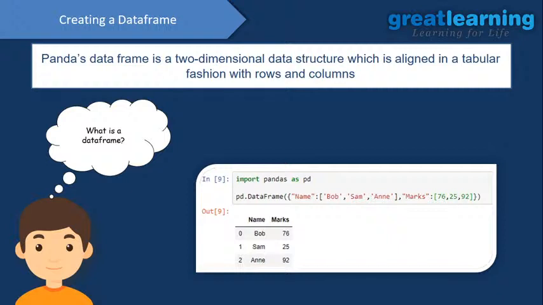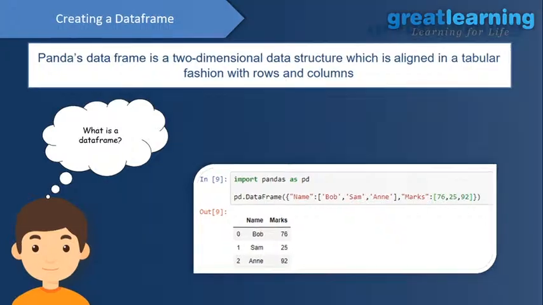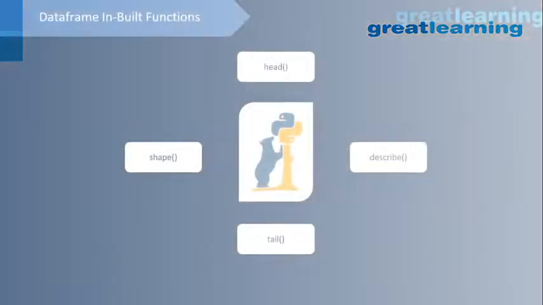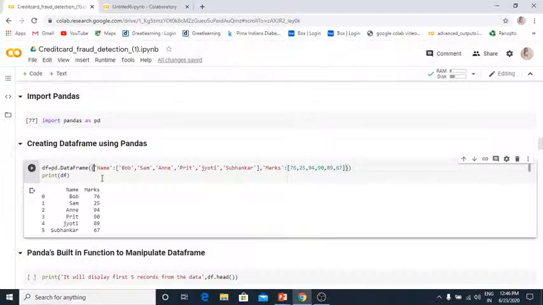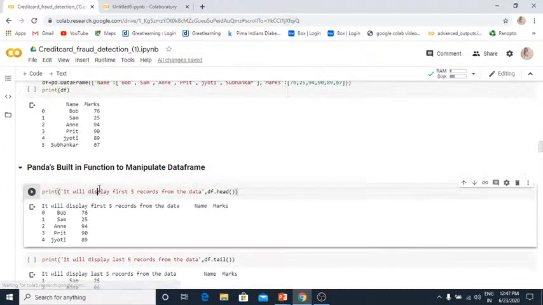Here I have a data frame. I created name and then I created Bob, Sam, Annie. Name is my column and Bob, Sam, Annie is my data. Again, marks is my column, 76, 25, 92 is my data. This is how you can create the data frame. We have some built-in functions in data frame, that is head, describe, shape and tail. You can see these are the built-in functions.